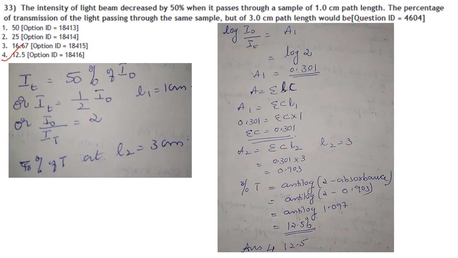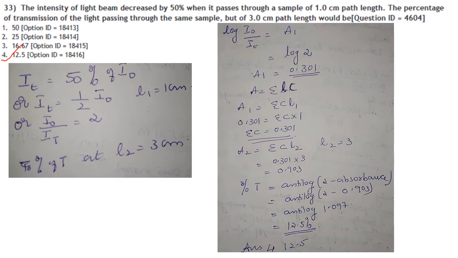Then the intensity of a light beam decreased by 50% when it passes through a sample of 1 centimeter path length. The percentage of transmission of light passing through the sample but of 3 centimeter path length would be? So a beam of light, its intensity decreases by 50% when it is passed through a sample of 1 centimeter path length. They are asking what is the percentage of transmission of light passing through the same sample but of 3 centimeter path length.